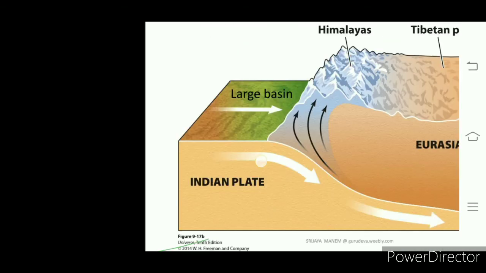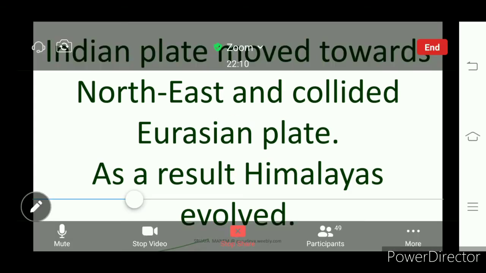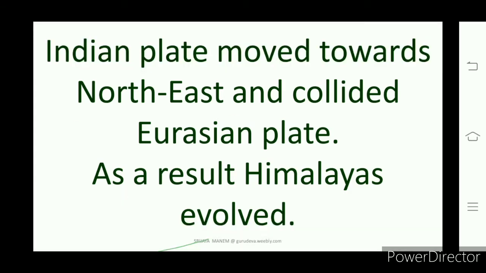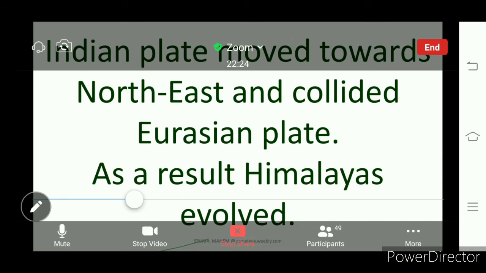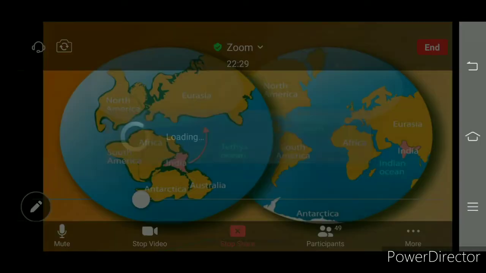Let me show you how it is created. See, this is the thing. The Indian plate moved towards the northeast. Okay, this is northeast. Understand? And that collided with the Eurasian plate. So here the Himalayan mountains have originated. Understand? What has originated? Himalayan mountains have originated.